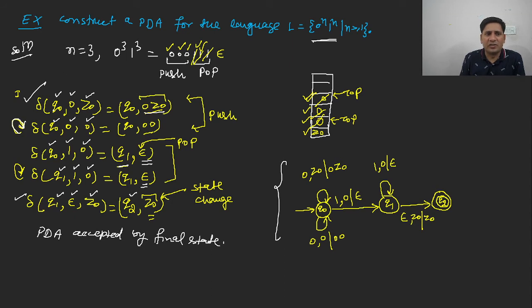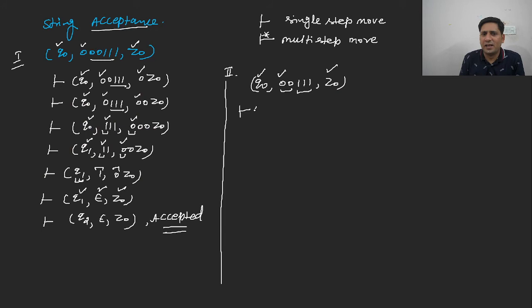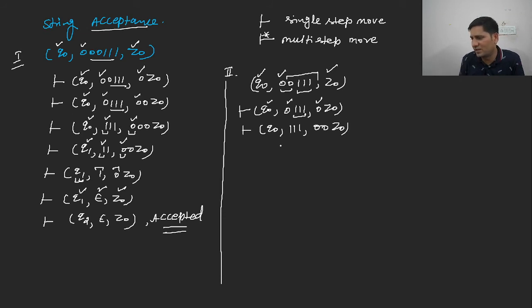This transition function will be called and it will be pushed onto the stack, and it will look like Q0. The remaining string is 01111, and it is represented like 0Z node. It is called 0Z. Now you are having Q0 as the current state, 0 is the input, and 0 is the topmost. So this 0 will be pushed onto the stack. So the remaining string is 111100Z. I think this is clear to everybody.